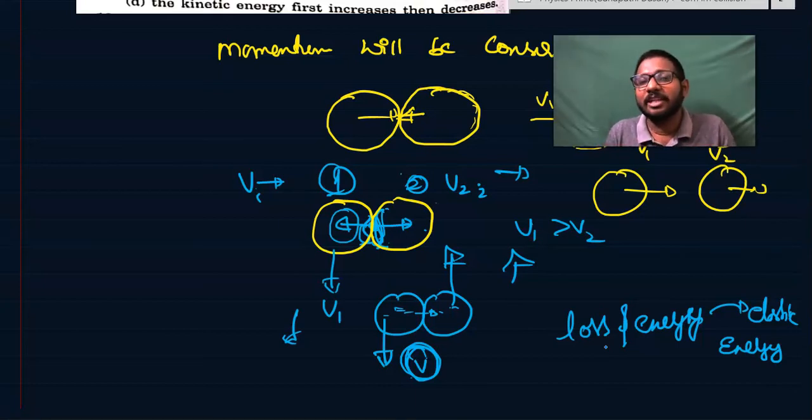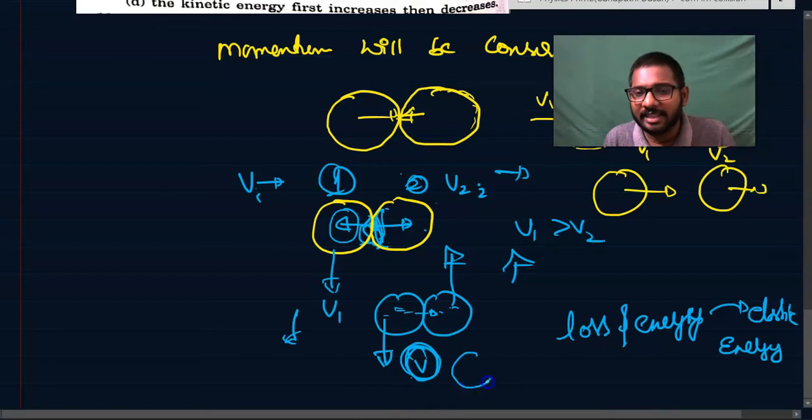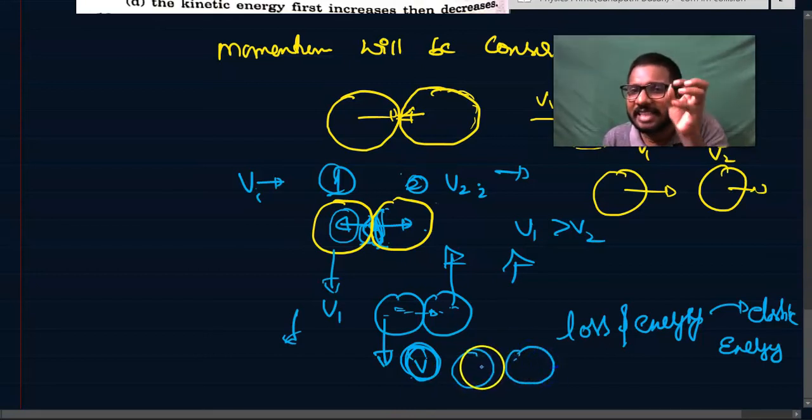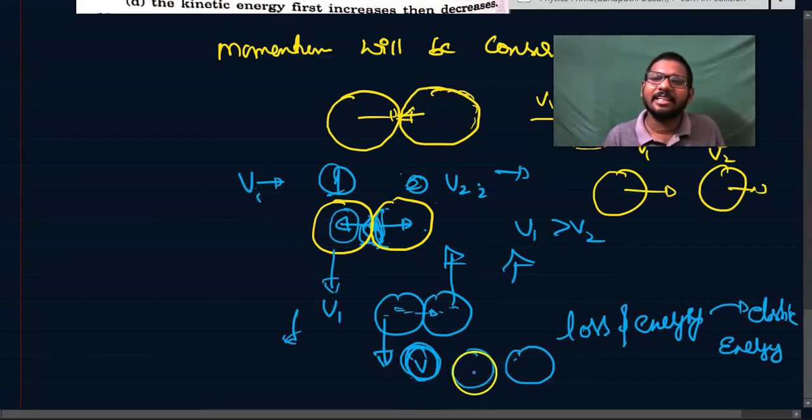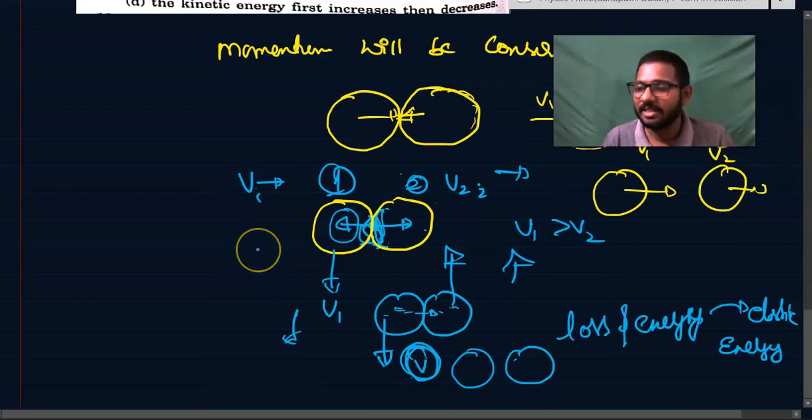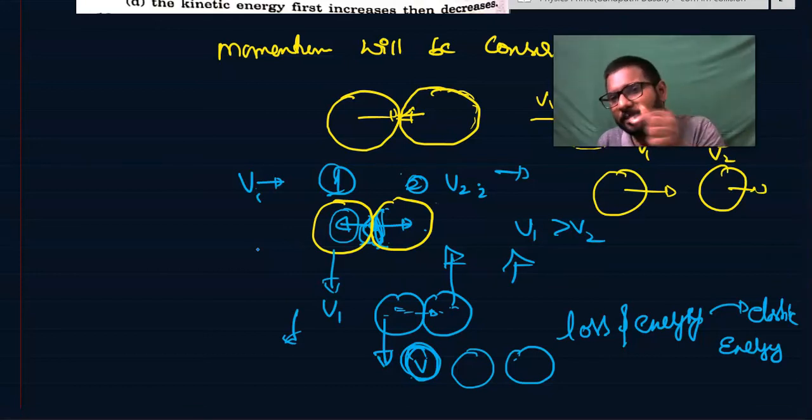Again they will try to regain their original position when they are separated. So whatever energy was lost at that point will again get converted back into original energy. But in an inelastic collision, there will be a loss of energy. Some part of the energy will be restored and some part will not be restored.